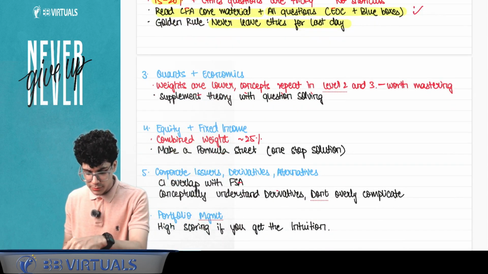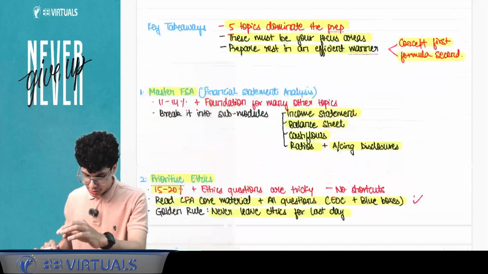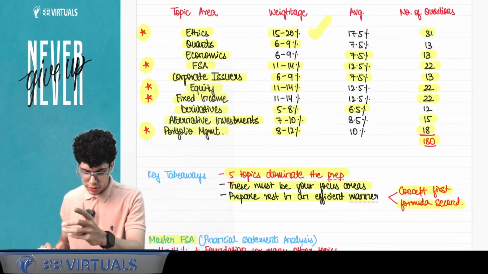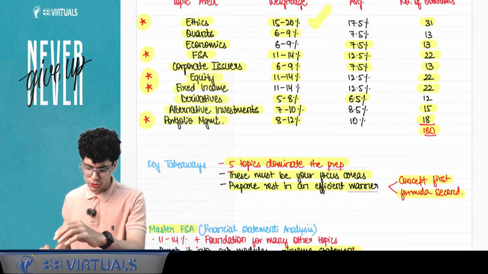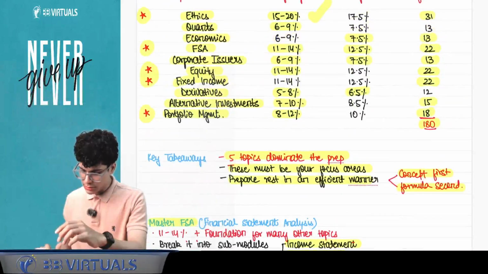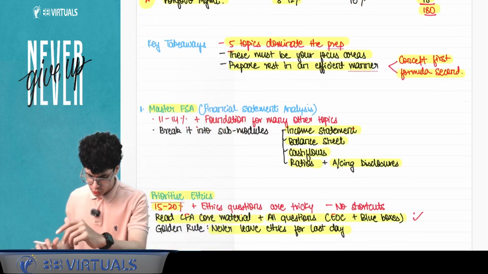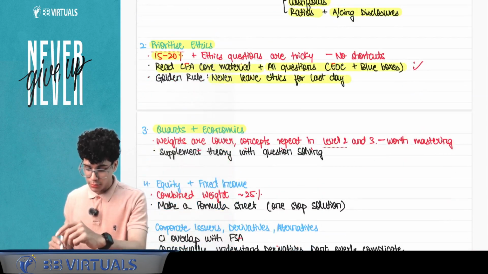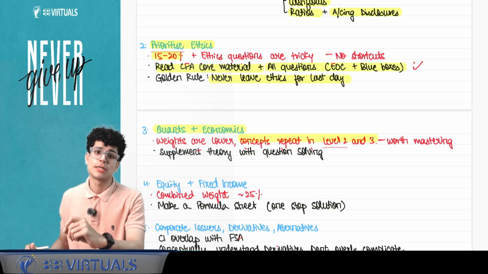ठीक है, फिर आता है the next bracket of quants and economics. Weights are lower, अगर आप देखो quants की कितने weights है, quants का weight है 6 to 9%, similarly economics का भी 6 to 9% ही है। तो in totality you can say about 13%, 25 to 26 questions will come. However, the concepts repeat in level 2 and level 3, so they are very foundational in understanding.